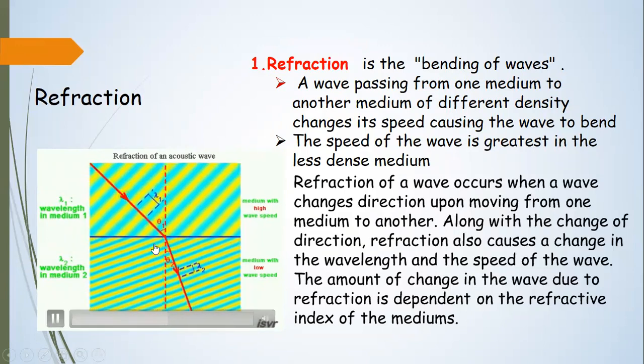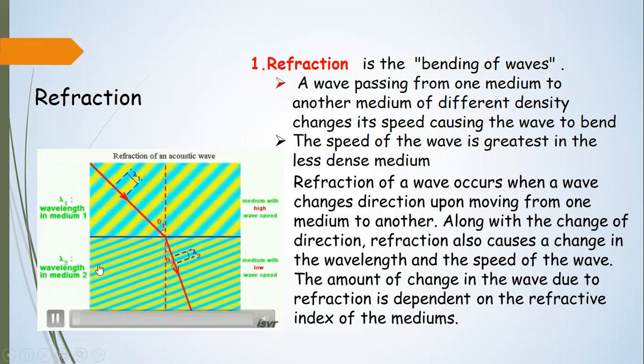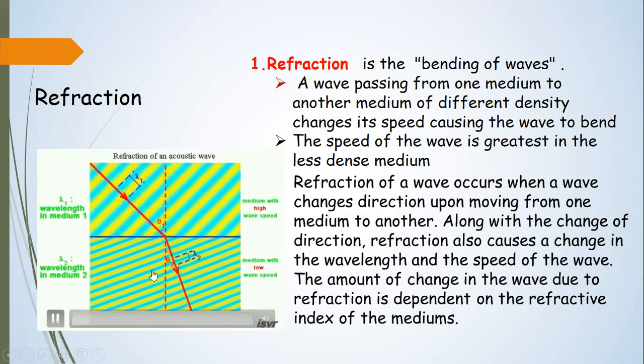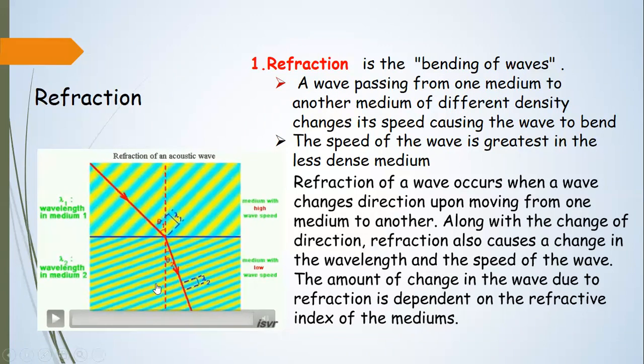Now you can see that the bright yellow bands are the crests, and the blue are the troughs. As it approaches the boundary of the medium, you can see it is bending towards the normal, and you can also observe the wavelength is decreasing. Why is the wavelength decreasing? Because in the denser, shallower medium, the wave is slowing down. As v is equal to f lambda, and f in the ripple tank remains constant, as v decreases, the wavelength also decreases.